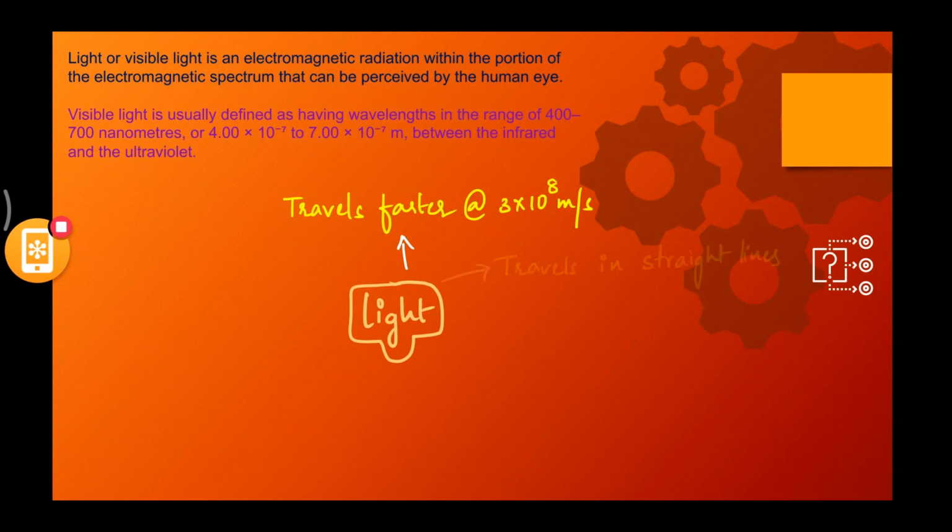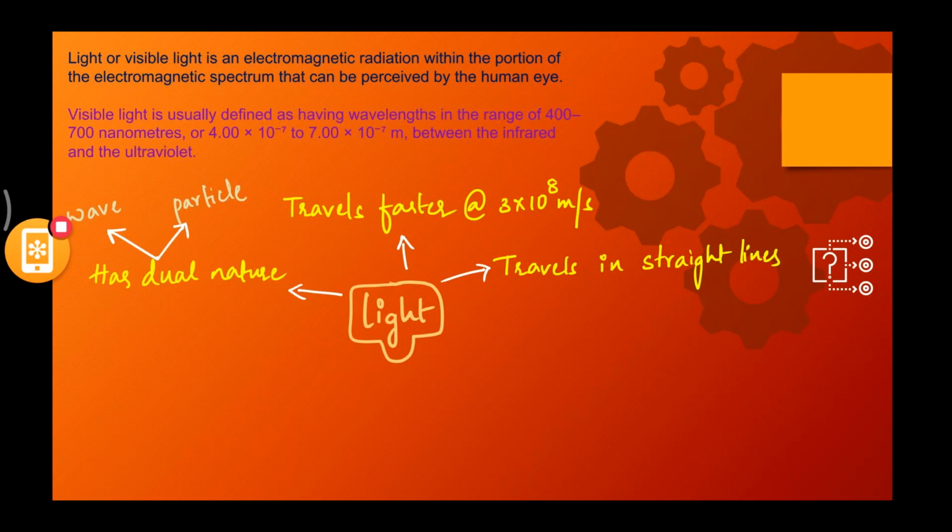Then we all know that light basically travels in straight lines. Have you ever seen light traveling in a zigzag manner? No, right? It has a straight path. You can ask me that it is not always going straight, there is some bending, some deviation in the path. Yes, that is definitely there, but if you observe the particulate sequence, it is definitely in a straight pattern. That's the reason why light travels in straight lines.